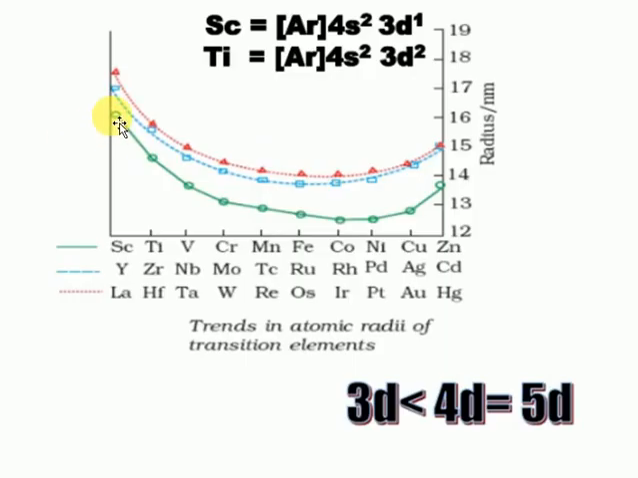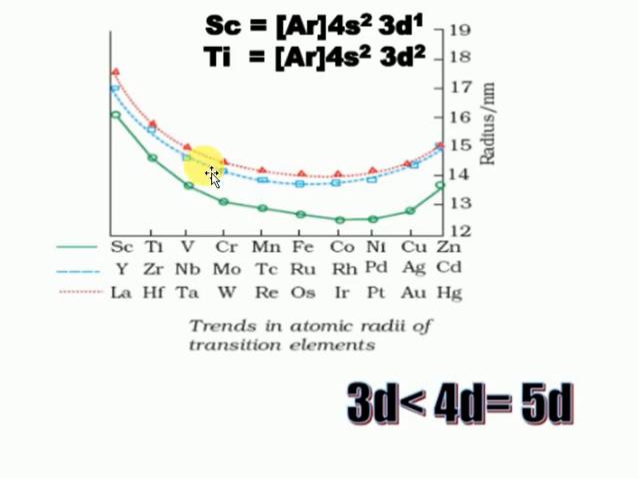Initially the atomic radii decrease slowly from scandium to titanium, vanadium. After that, when we come to iron, cobalt, nickel, it becomes constant. Again it increases. So that's what I'm saying: the atomic radii initially decrease, up to the middle become constant, and again increase. This is the 3d series, this is the 4d series and the 5d series.